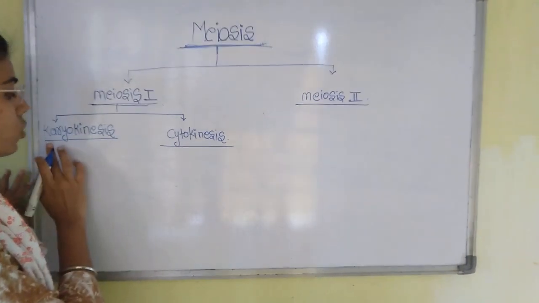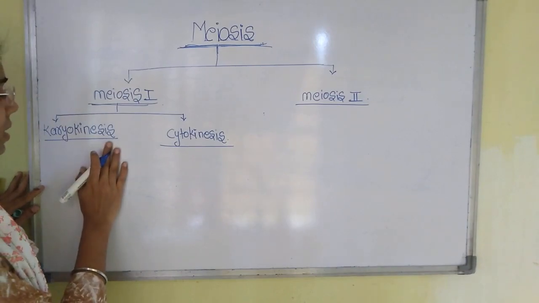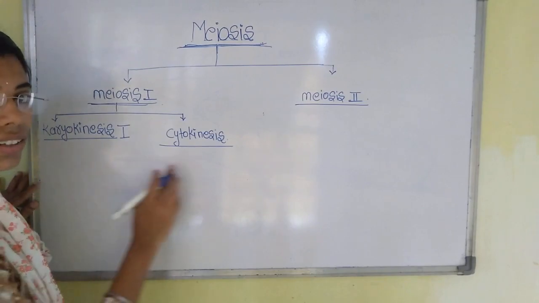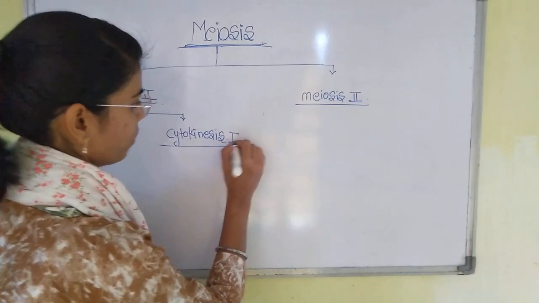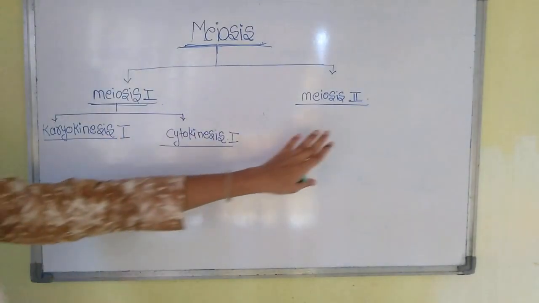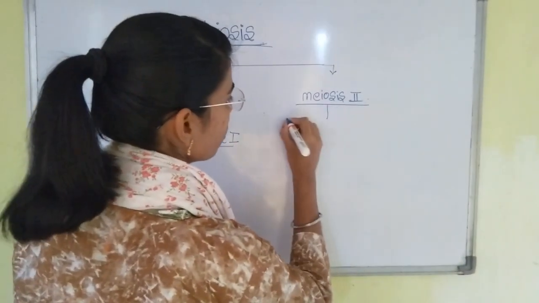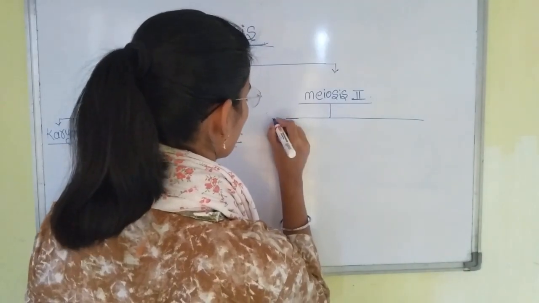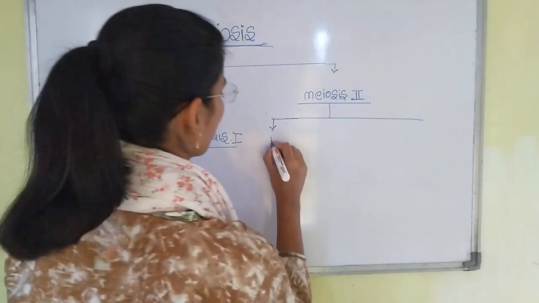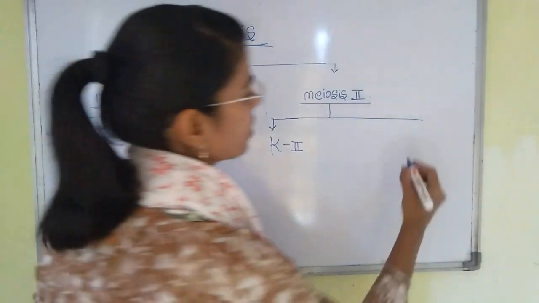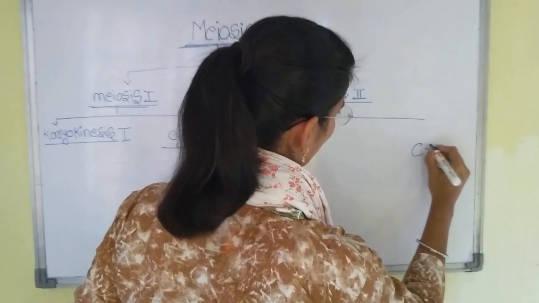Meiosis 1 involves karyokinesis 1 and cytokinesis 1. Meiosis 2 will also be completed in 2 steps: karyokinesis 2 and cytokinesis 2.